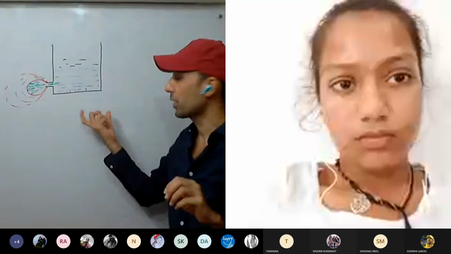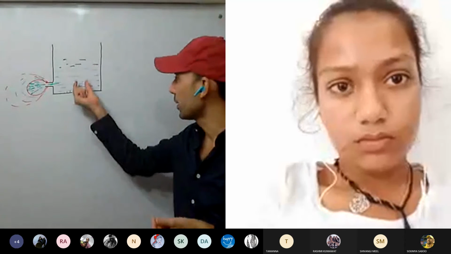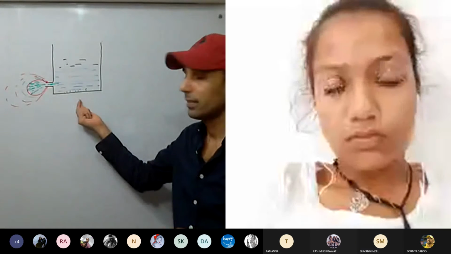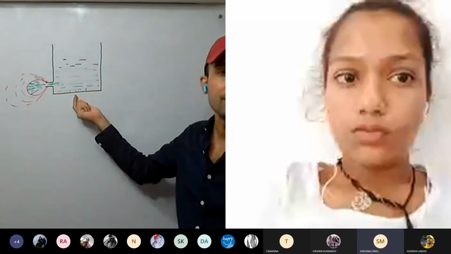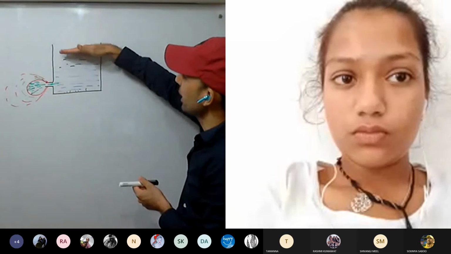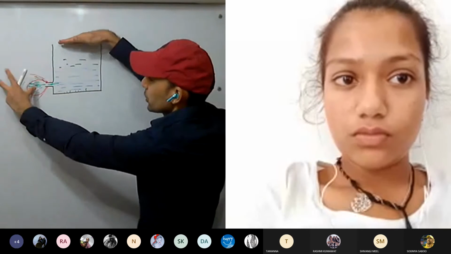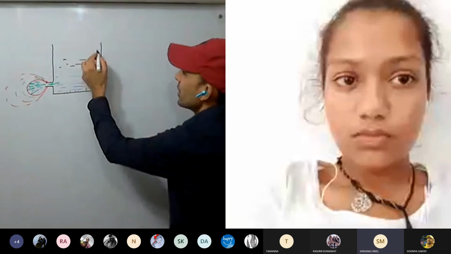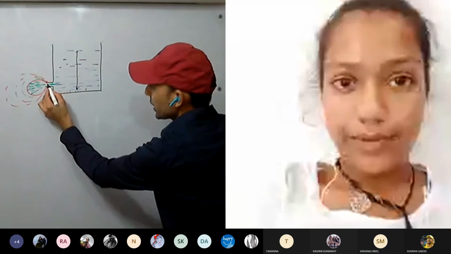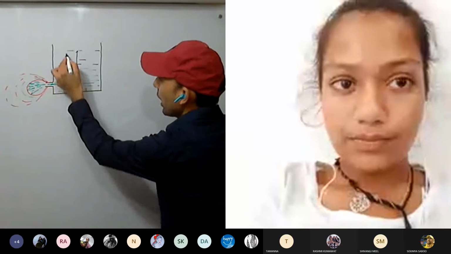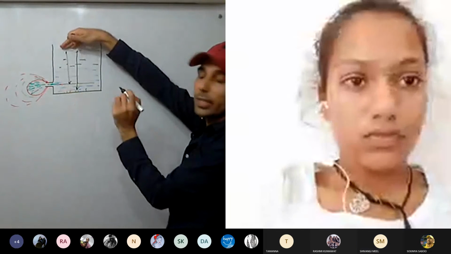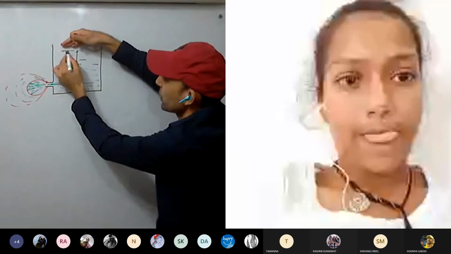Can you tell me which are the factors on which liquid pressure depends? One we have already discussed. As I increase the level of the water, it starts to bulge. It means it depends on the height of the water column. So pressure at this point depends on the depth of that point from the free surface.